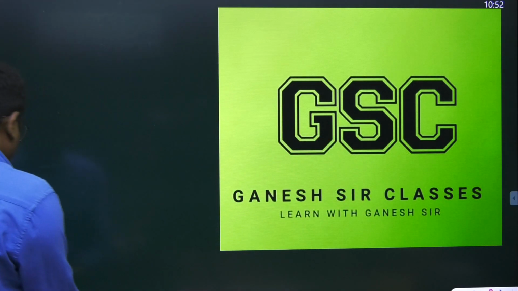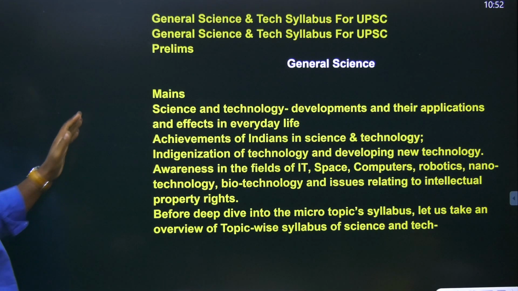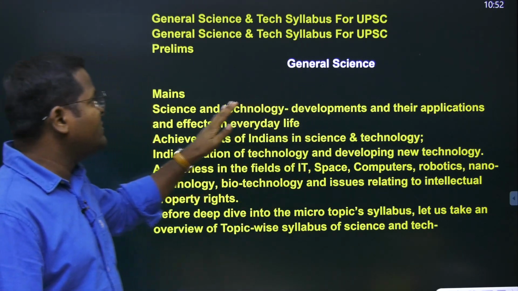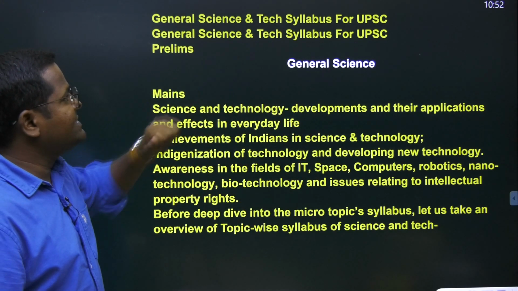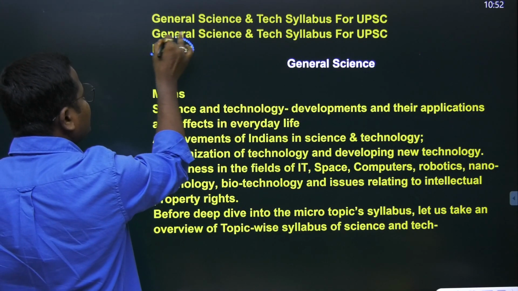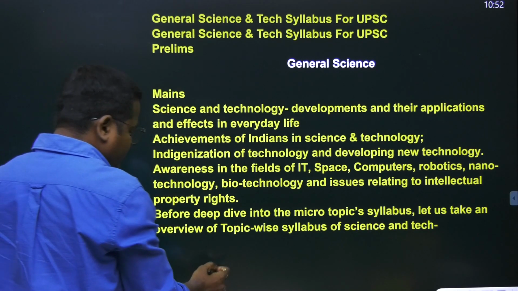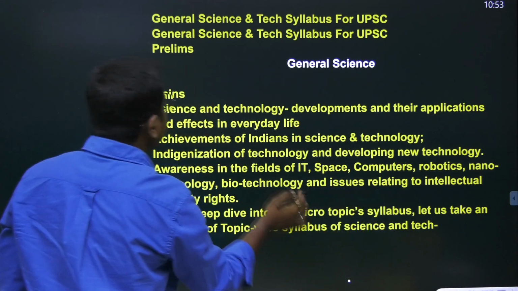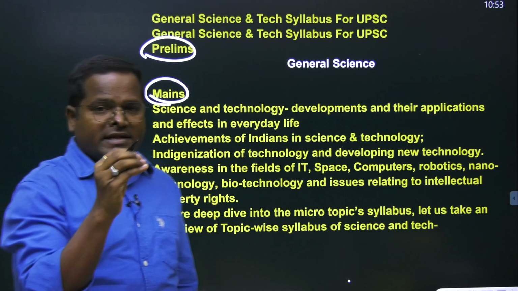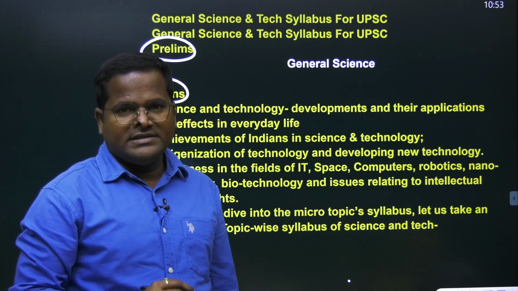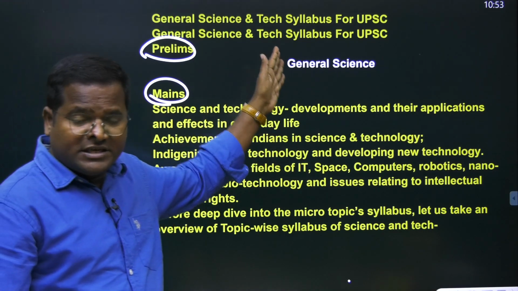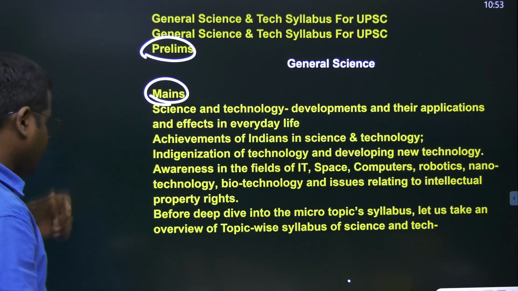Okay, so now we will try to understand how many questions come and what the syllabus of the UPSC is. Now, the general science and technology syllabus for UPSC. Science and technology is very essential for prelims and mains as well. Every year in the mains also we can see 4 to 5 questions, and in prelims 13 to 15 questions. I made a chart also of how many questions are coming.